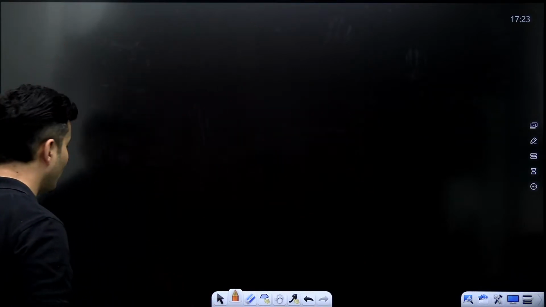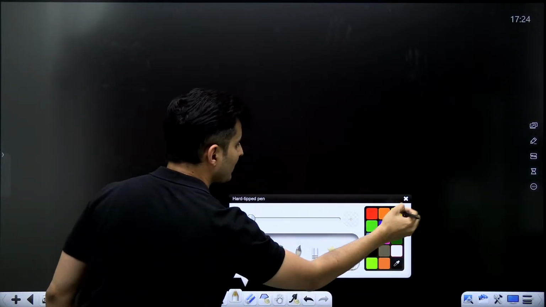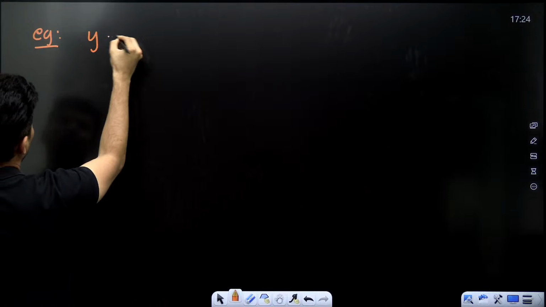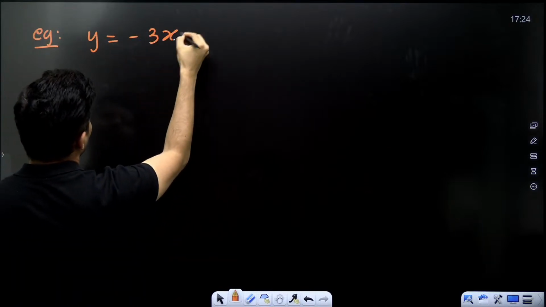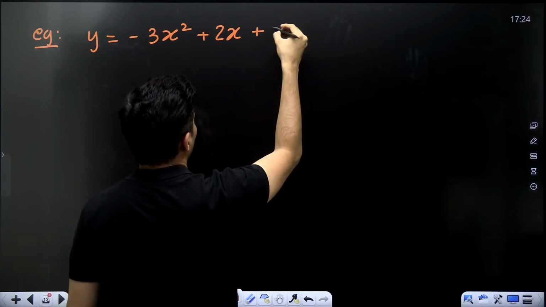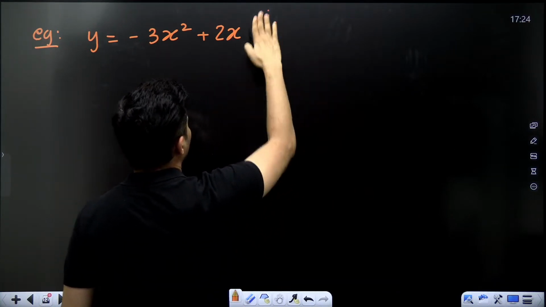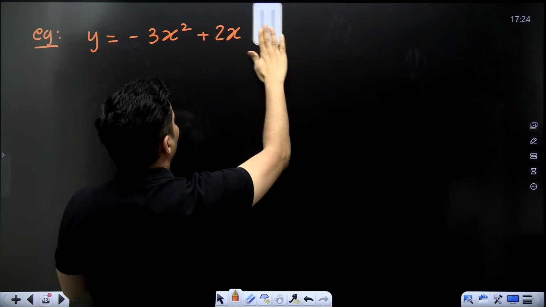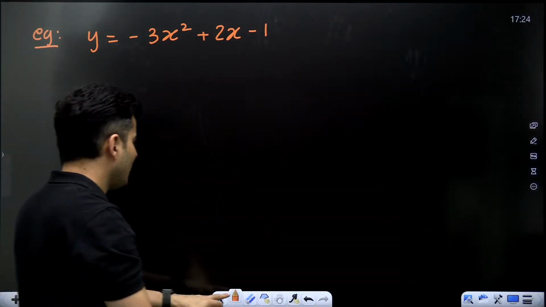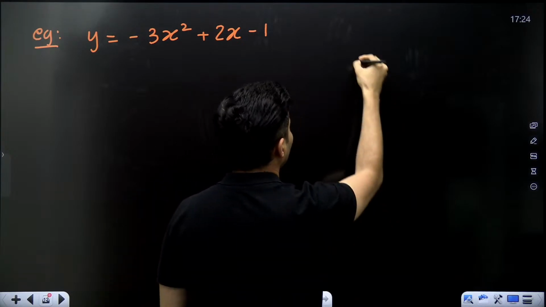Come on, one more question. Quickly you try to do this particular question, my dear students. Example: y is equal to minus 3x square plus 2x minus 1. Okay, this is the equation. I want to draw the graph. Let's analyze this really quick. Come on, think about it.